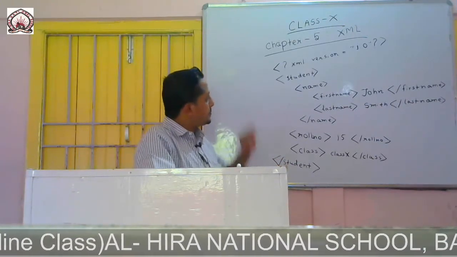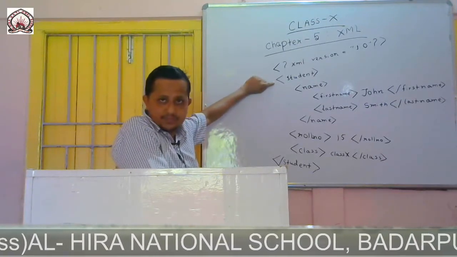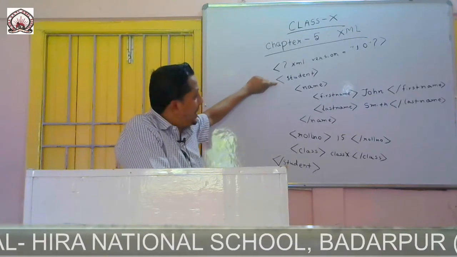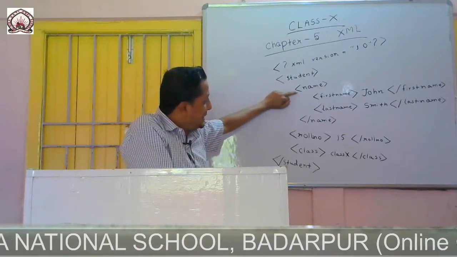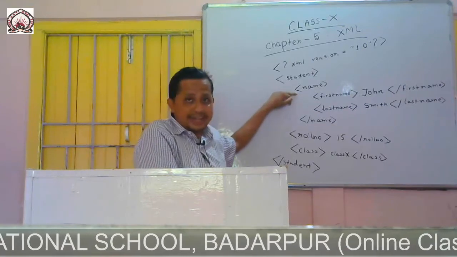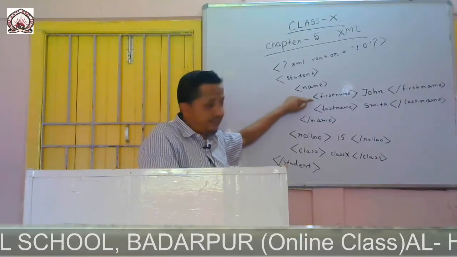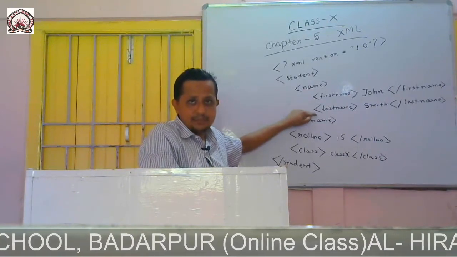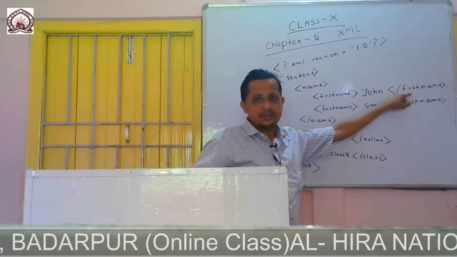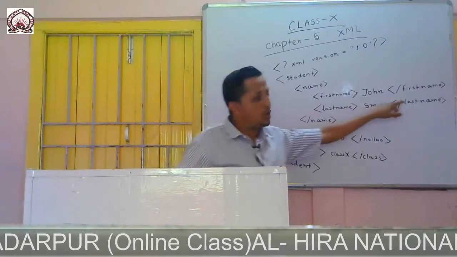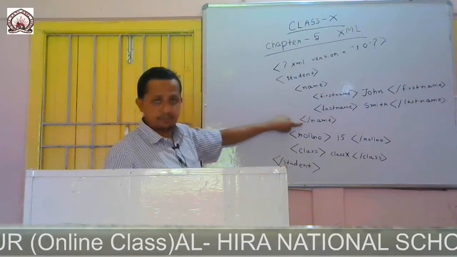Here, student is the root. Under root we have a child, name, and the name element contains two subchildren, first name and last name. The first name is John, then I close this subchild. Then the last name is written, then I close the name.